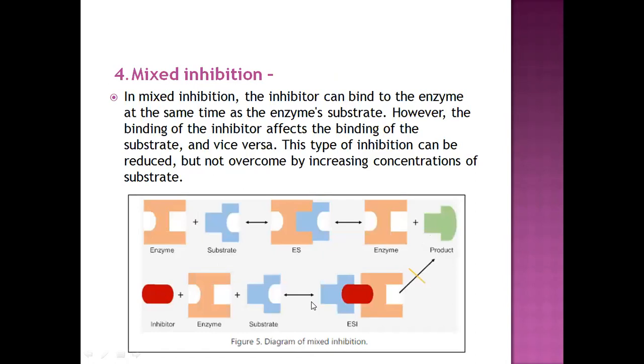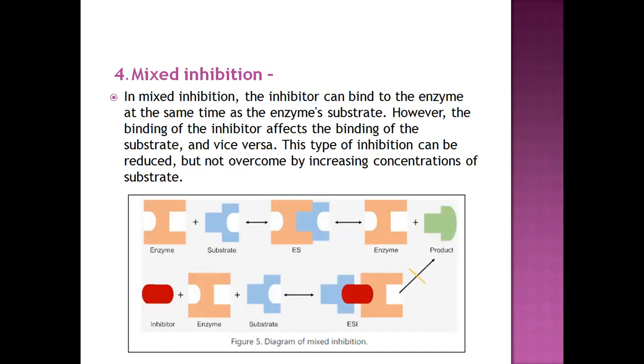And the last one is called mixed inhibition. In mixed inhibition, the inhibitor can bind to the enzyme at the same time as the substrate. However, the binding of the inhibitor affects the binding of the substrate and vice versa. This type of inhibition can be reduced but not overcome by increasing the substrate concentration.